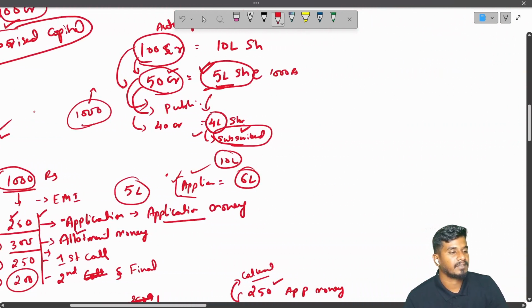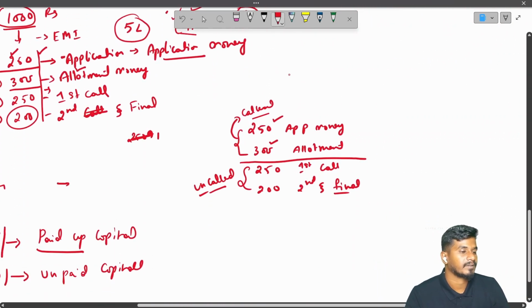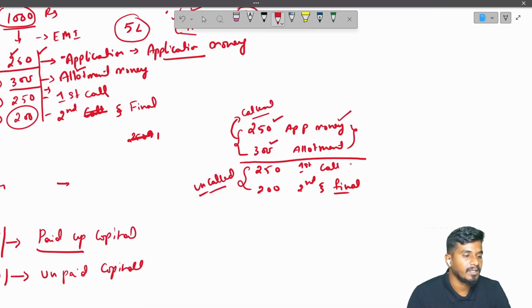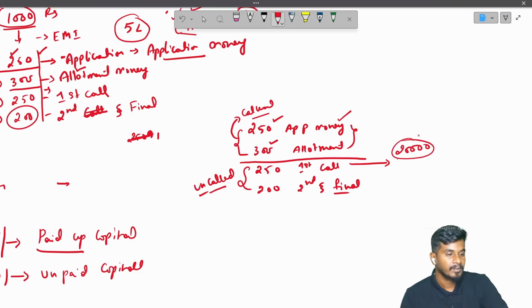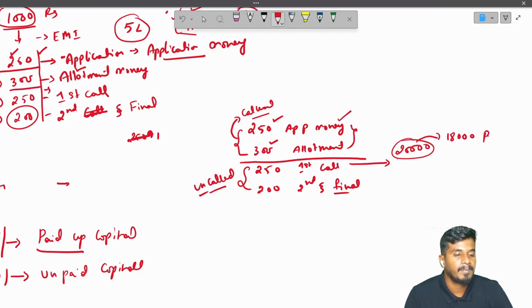Let us say in our example itself, these two were already called up, and then again they called this first call to pay. Let us say 20,000 people hold the shares. Out of it, 18,000 people paid the call money. So whatever the third installment is, 18,000 people paid.